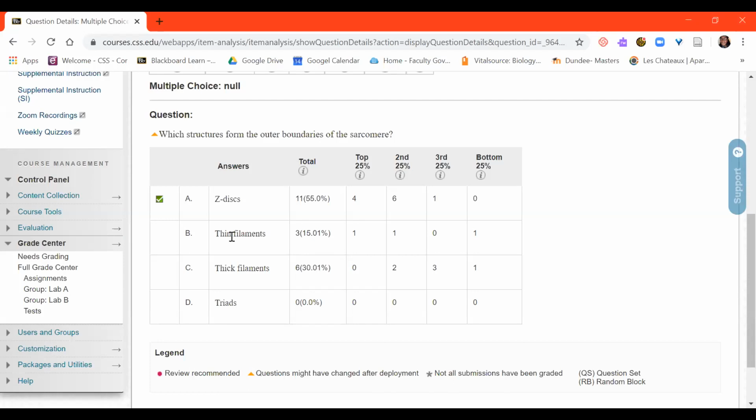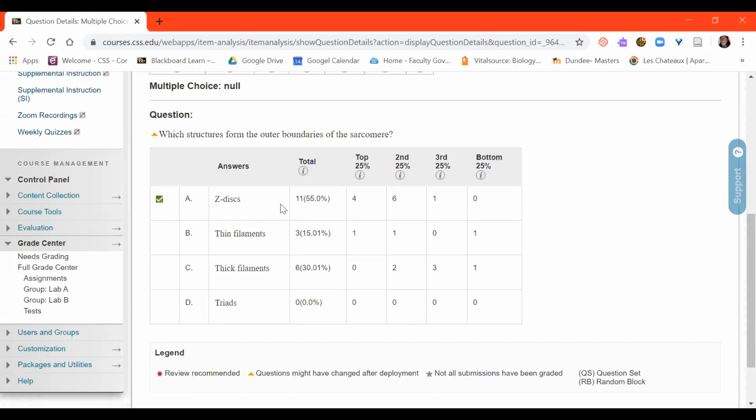So the boundaries of the sarcomere are created by the Z disc. And so when we speak about a sarcomere, we're talking about from one Z disc to the other Z disc. Now, if you were reading into this a bit too much, you may have chosen the thin filaments because the Z discs are actually made by the thin filaments. So I went ahead and adjusted the grading on this question just because there may have been confusion here, but the accurate answer, the correct answer, the best answer here would have been the Z discs, okay?